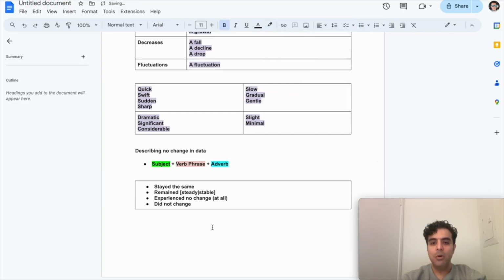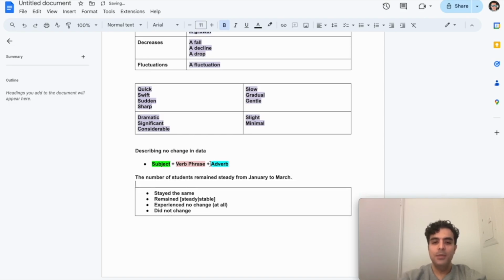Now, let's try to write a few examples here for you all to see. So my first example is going to be the number of students remained steady from January to March.